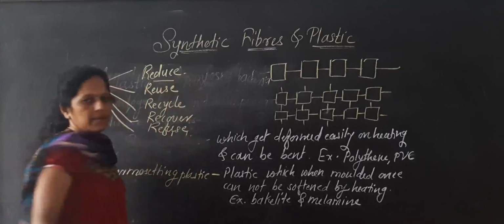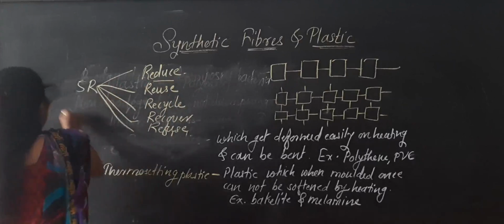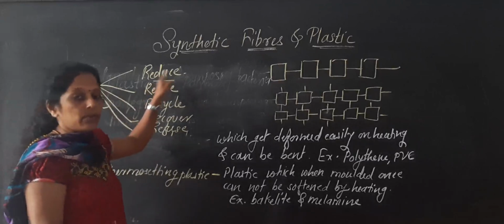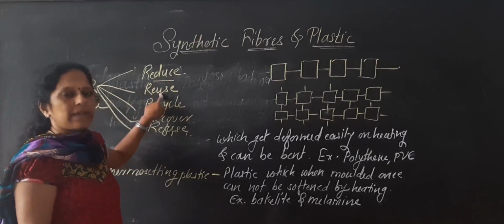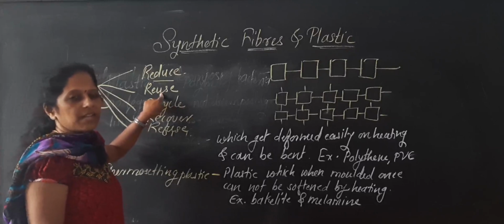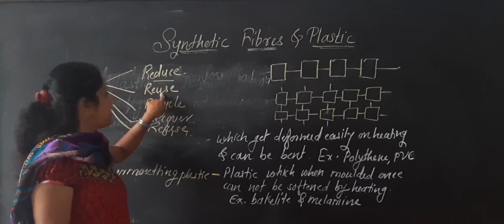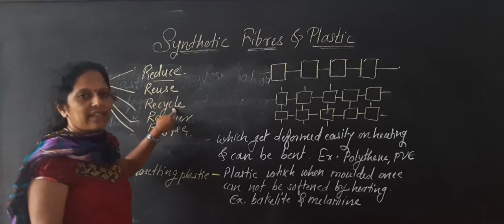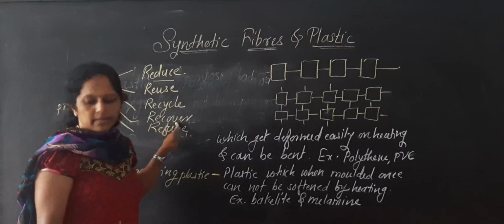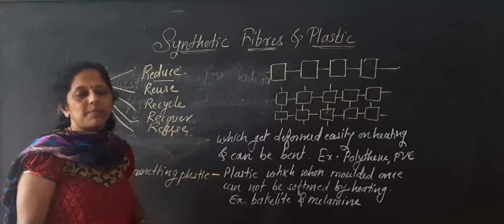Reduce the use of the plastic. Don't use more. The 5R principle is very much important. Which are they? Reduce: reduce the use of the plastic. Reuse: like plastic bottles. As you know, many times jams, drinks, cold drinks that you bring are in plastic. Reuse that plastic. Then recycle: give the plastic for recycling purposes. Then recover: it is nothing but using things again for different purposes.